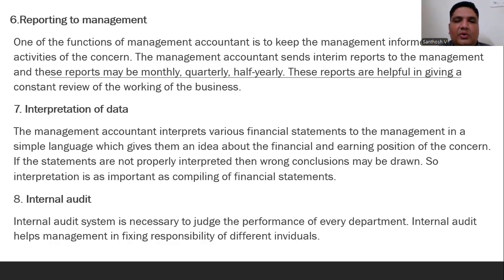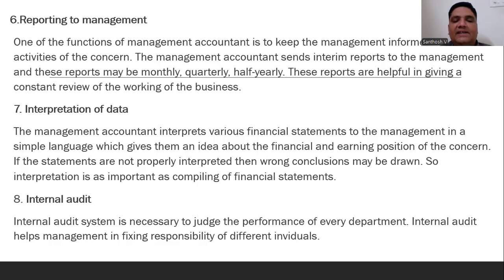A proper financial statement has to be submitted. If a wrong statement is given, the figures and analysis are very difficult to identify. Also, the reputation of the company will suffer a loss. That's the reason the information should be proper and given in the right way. So next one, internal audit.